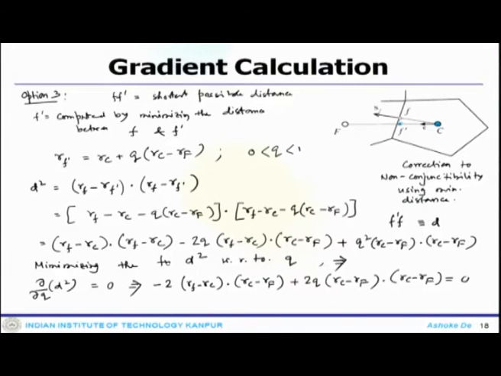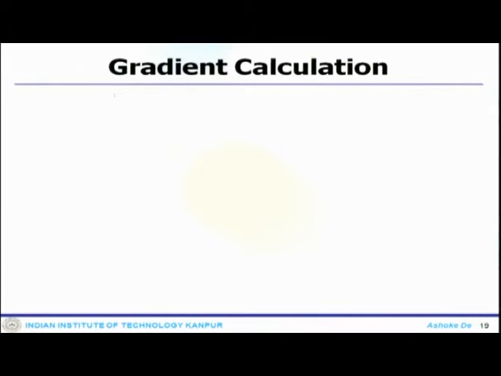Now, if you solve for q from here, what we get back is that q equals minus RCf dot RCF divided by RCF dot RCF. So once you know this q value, then the calculation of the gradient follows.